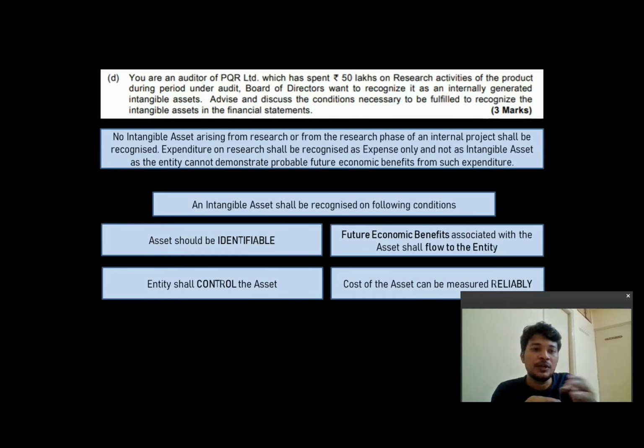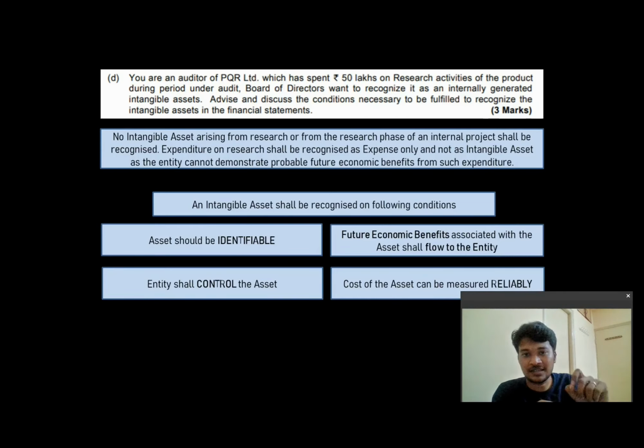So, clearly put, no intangible asset arising from research, or from the research phase of an internal project, shall be recognized as an asset. Expenditure on research shall be recognized as expense only and not as an intangible asset, as the entity cannot demonstrate probable future economic benefits from such expenditure.